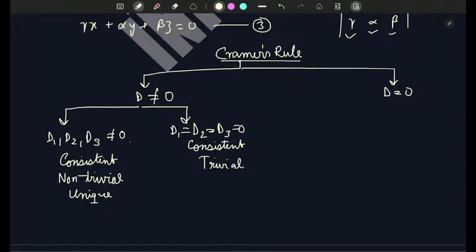The second case where D equals to 0: if D1 equals D2 equals D3 equals 0, this gives infinite solutions and consistent.